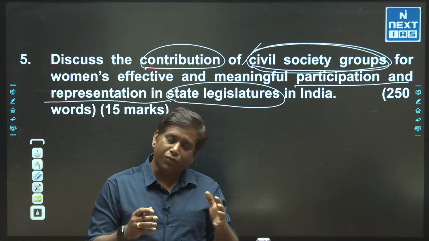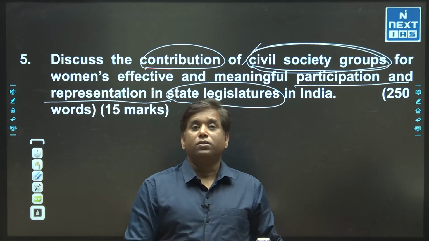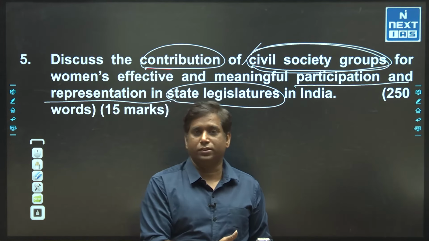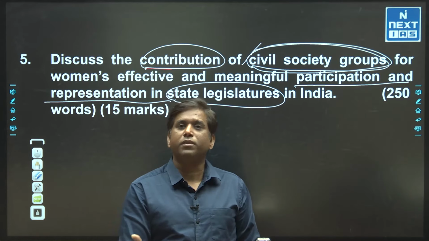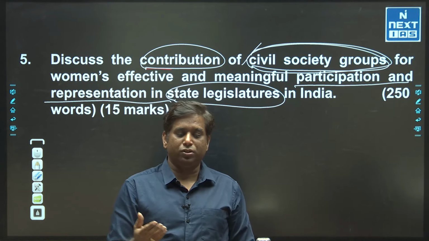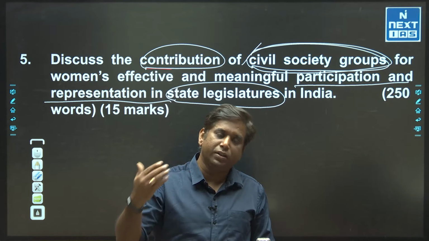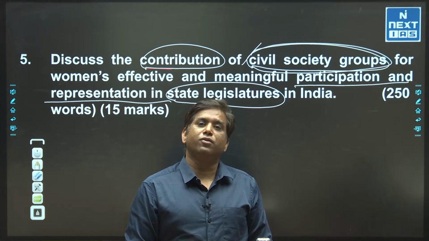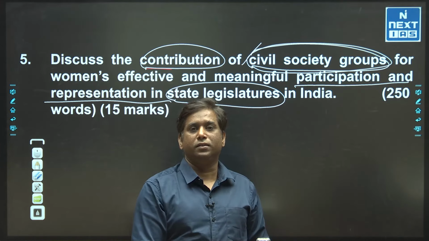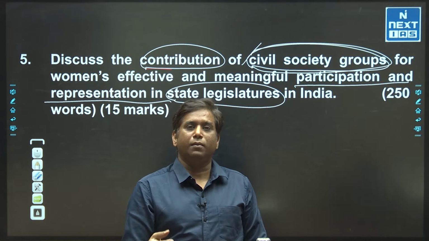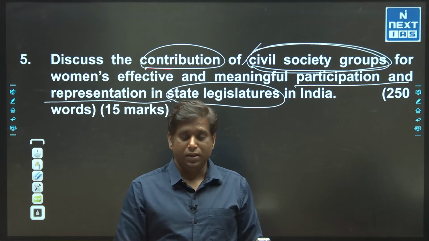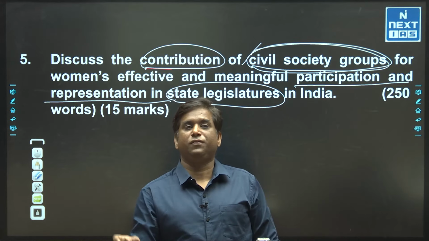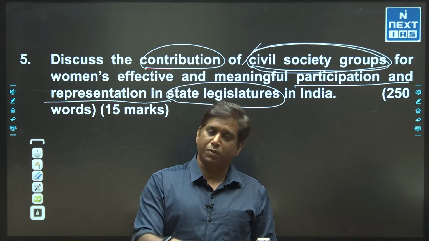Now you can add certain examples. Some of the civil society groups that actually helped in that context: you can take the big name, that is ADR, the Association for Democratic Reforms. You can mention that ADR in its report said that the winnability of women candidates is much higher than men, but still their number of candidates is very low. This ADR also filed many cases specifically to ensure women's representation.